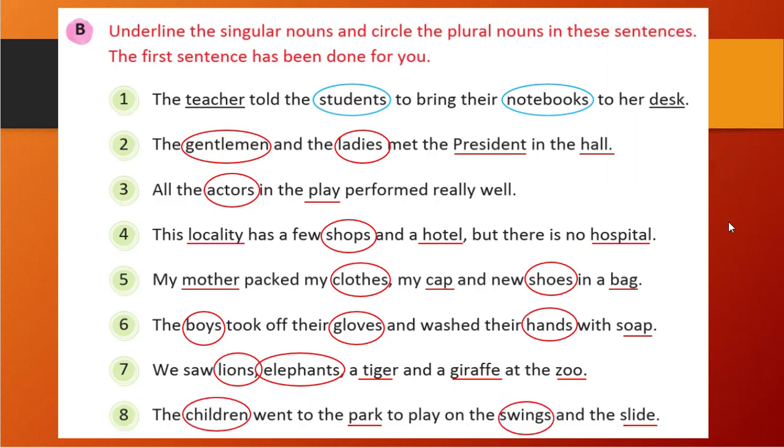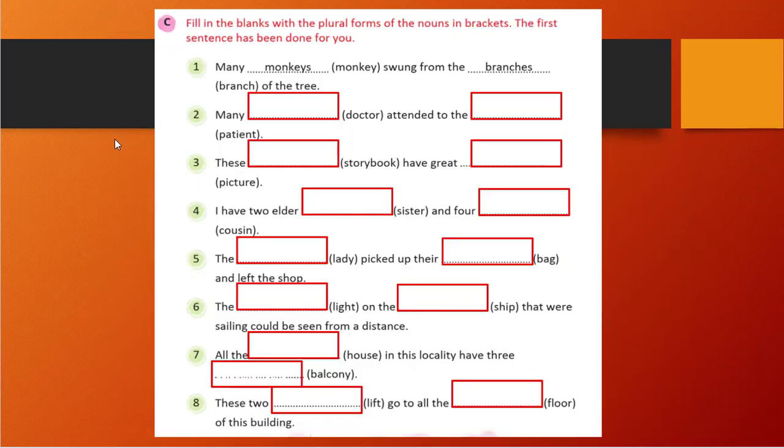So we have finished this exercise also. Let's see the next one. Fill in the blank with the plural form of the noun in brackets. So in the brackets there is a noun given, which we need to write in plural form.